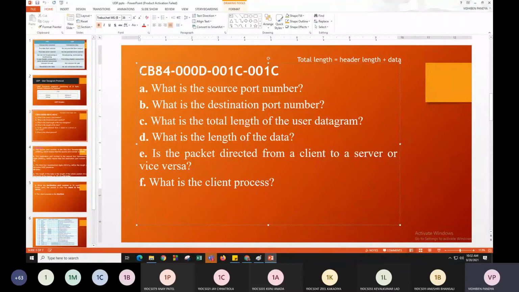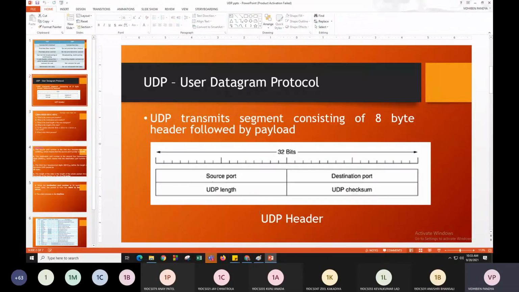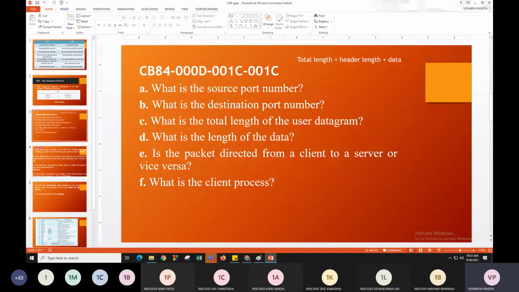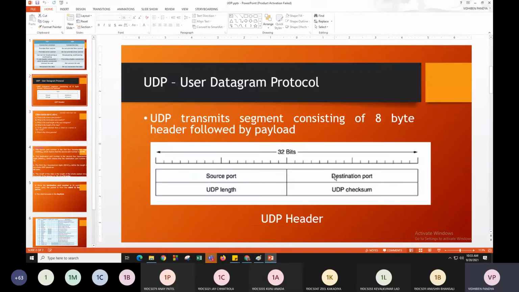So how we are going to consider these values? Whatever the first 4 bytes are there, this represents the first field of the header, that is the source port. The second portion represents the second field of our header, that is the destination port.